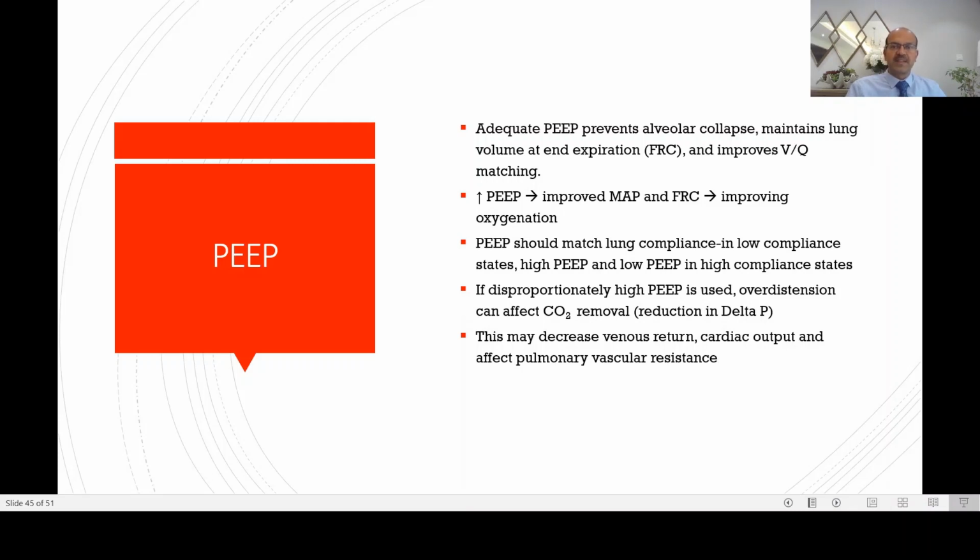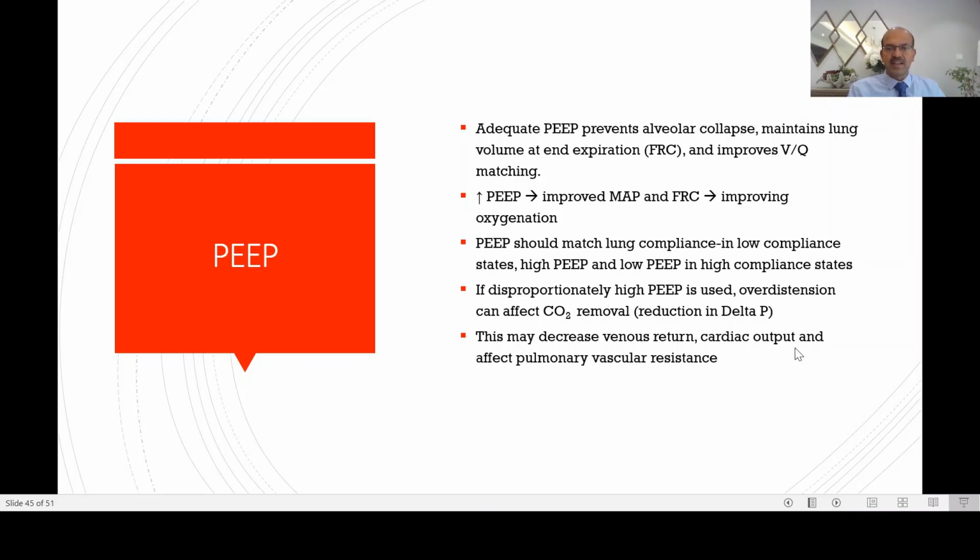The positive end expiratory pressure prevents alveolar collapse. It maintains the lung volume at end expiration and improves VQ mismatch. Increased PEEP improves the MAP and improves the FRC, thus it improves oxygenation. In a closed down lung, increasing the PEEP by improving the FRC improves carbon dioxide washout as well. So this is an important concept in the acute phase of the disease. So PEEP increase doesn't always lead to CO2 retention. You need an adequate PEEP to open the lungs well before you can consider other changes.